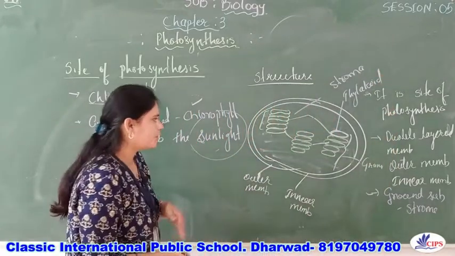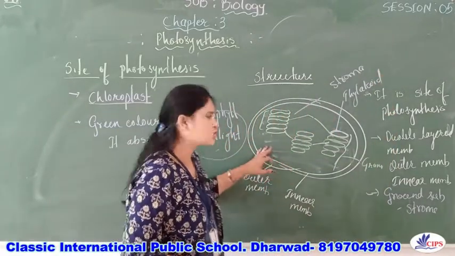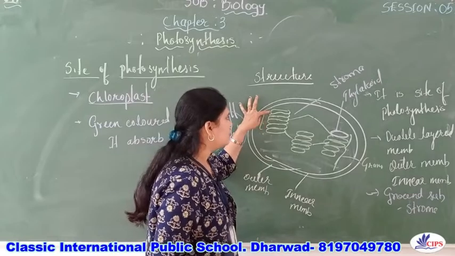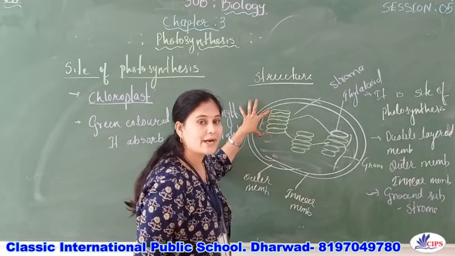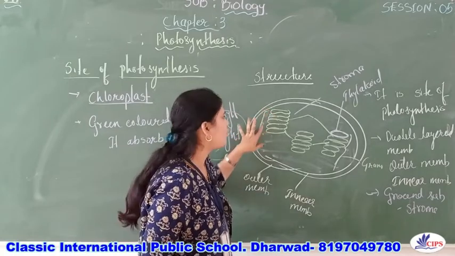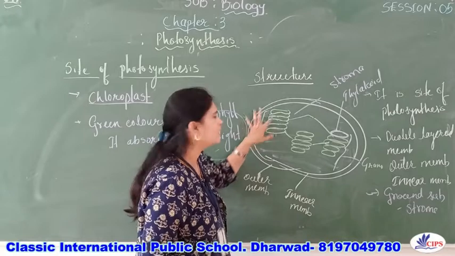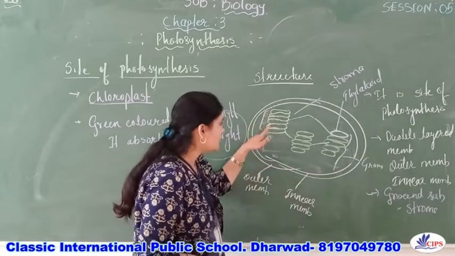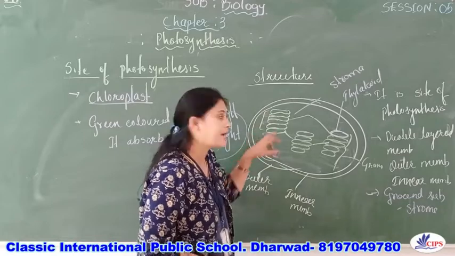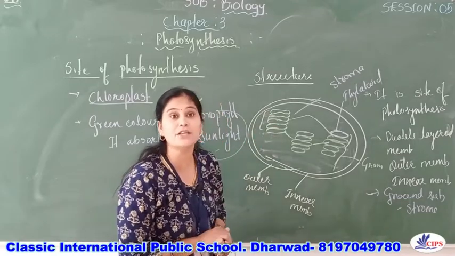Remember children, here in the stroma, the flattened tube-like structures are stacked one above the other, forming a pile-like structure which is called grana. So this whole unit is called the grana, and it is made up of the thylakoids.